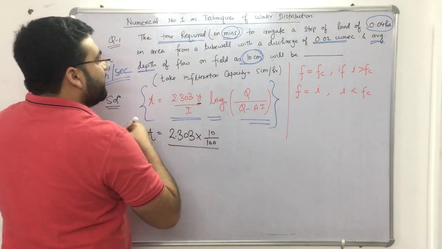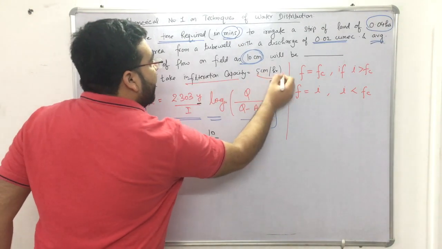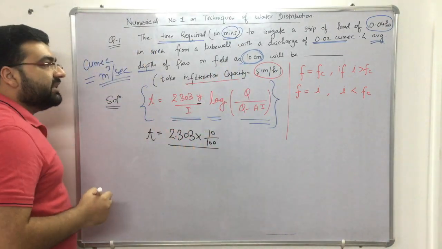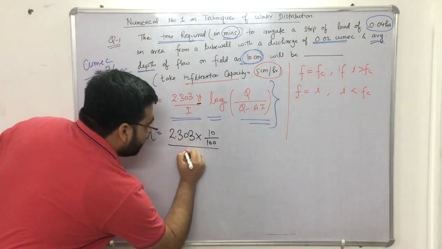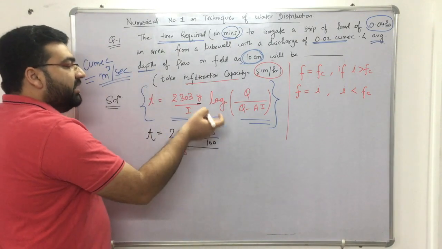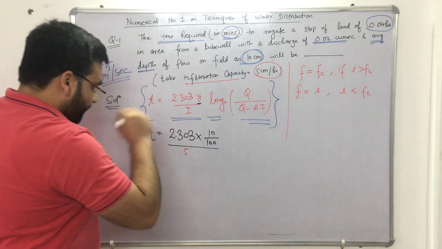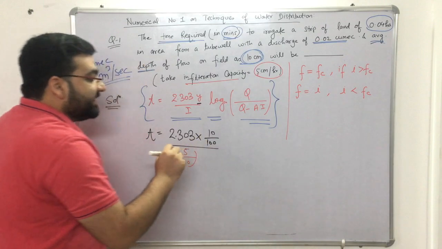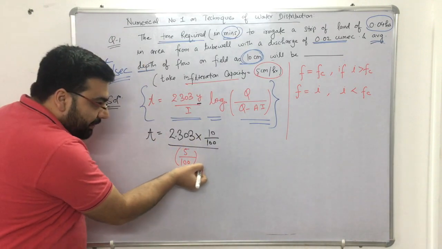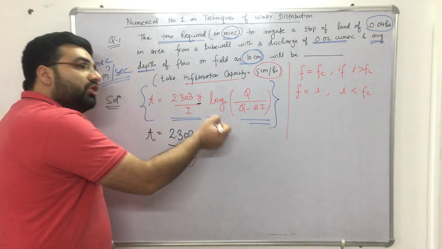So that is why it is written, take infiltration capacity as 5 centimeter per hour. It is given to us as 5 centimeter per hour, so per hour, this will be 5. Let's convert centimeter into meters, divided by 100. Since this is per hour, R will go to the numerator.